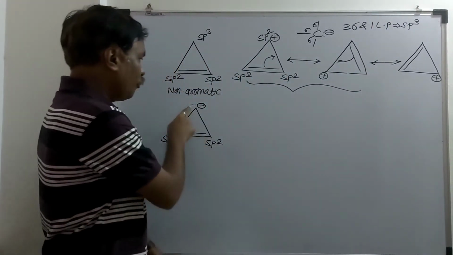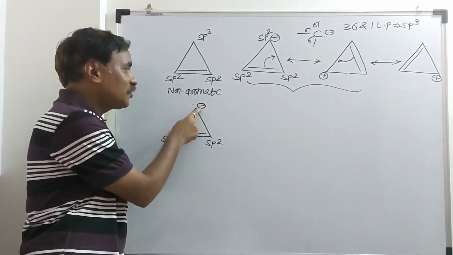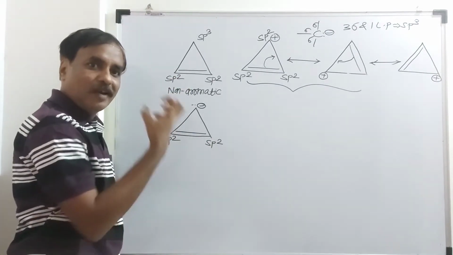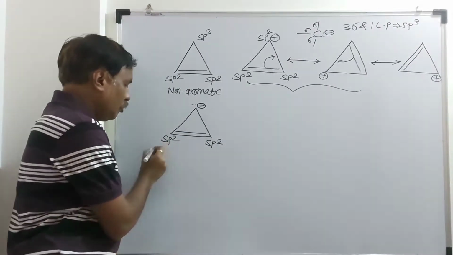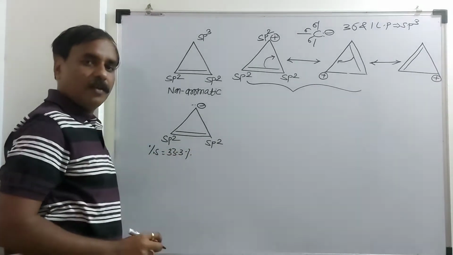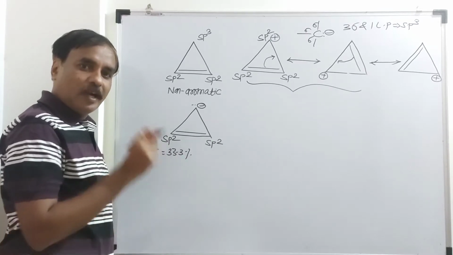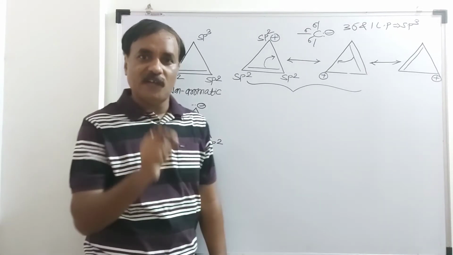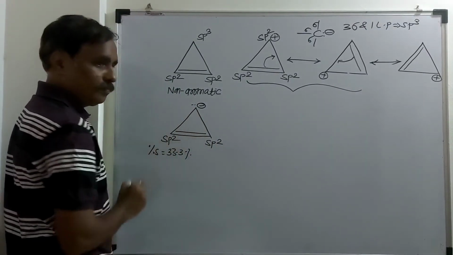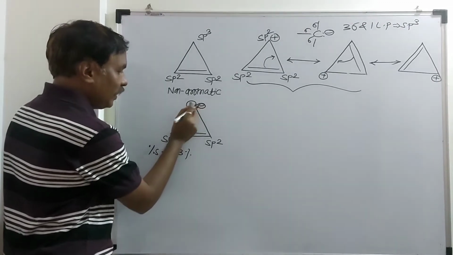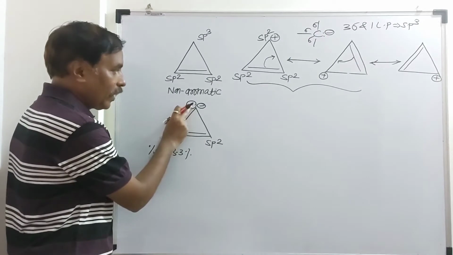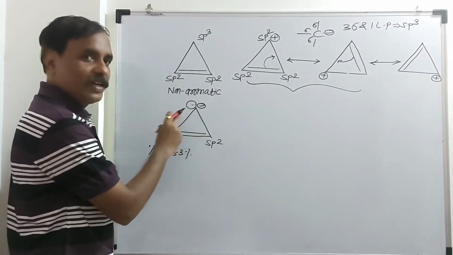But remember, this lone pair of electrons and these two electrons are not part of this carbon only. Here these two are sp2 hybridized and electronegative, electron acceptor, because here the percentage of s character is what? 33.33%. And more electronegative, because electronegativity is directly proportional to what? Percentage of s character. So that is why these two electrons are involved in delocalization. And this lone pair is present in conjugation with these two, so this lone pair is part of the delocalization.